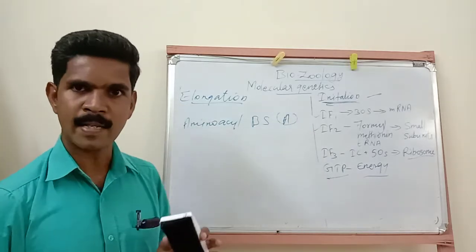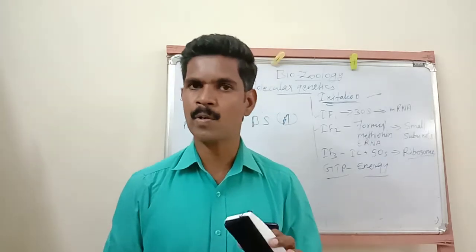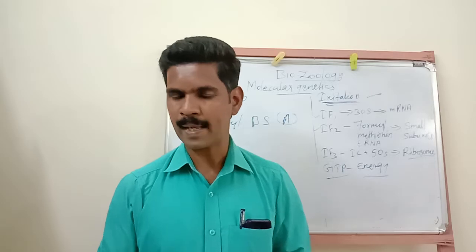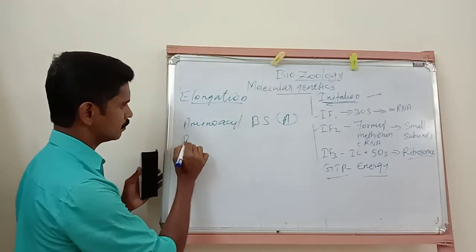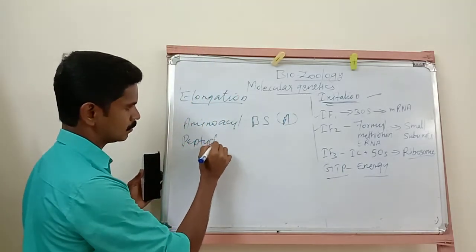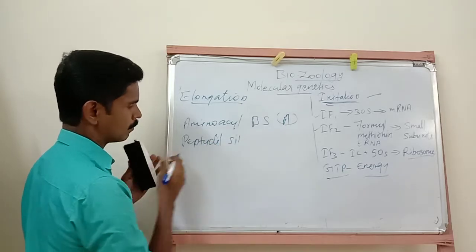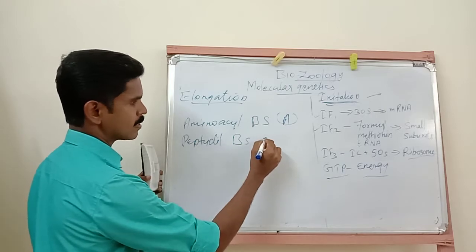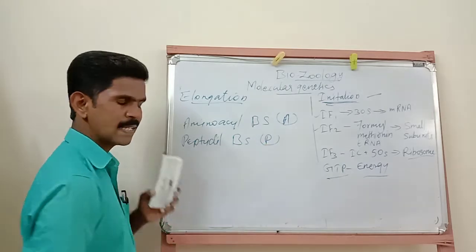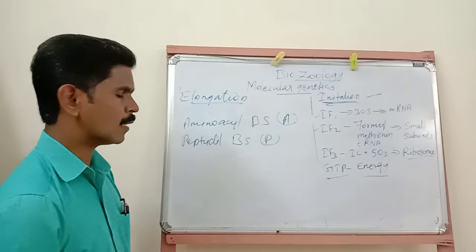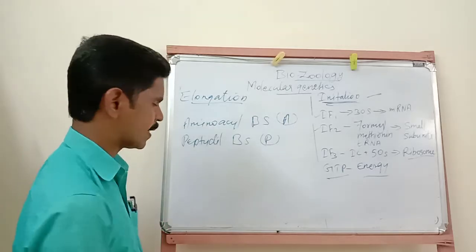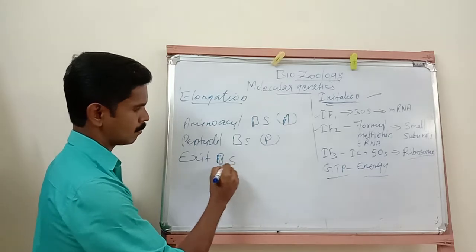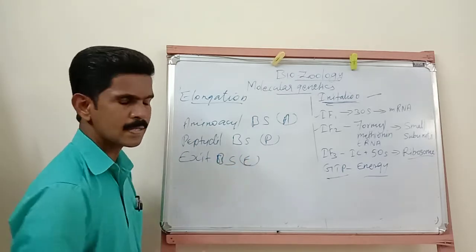Then the second site is called the peptide binding site. In short, we can write P site. Then the third site is called the exit site. In short, we can say E site.